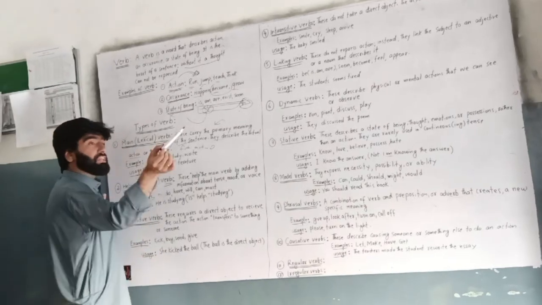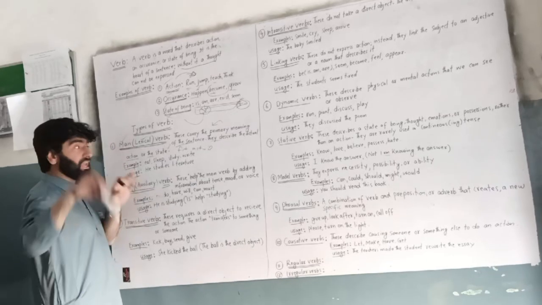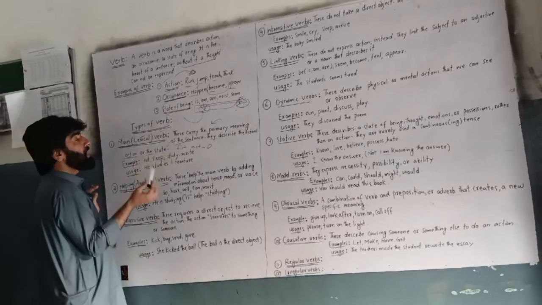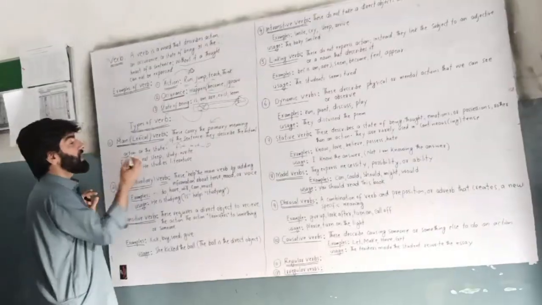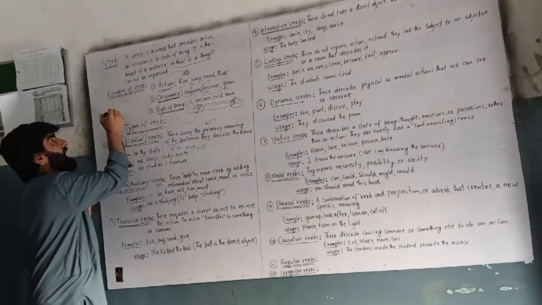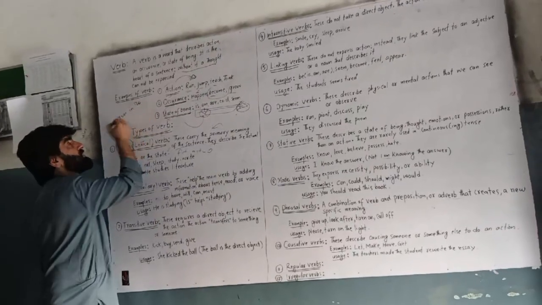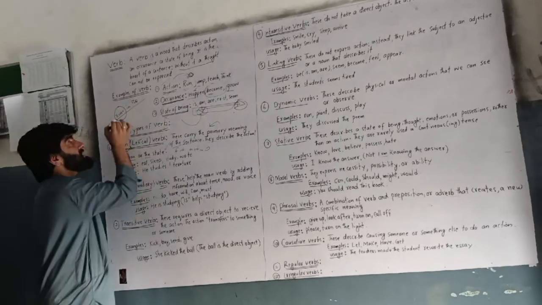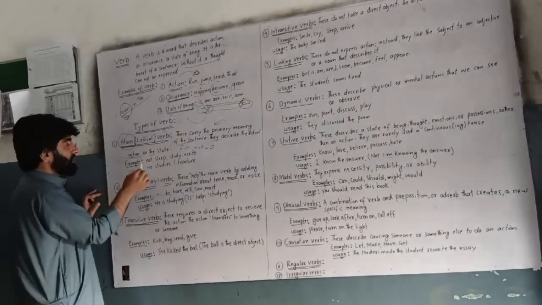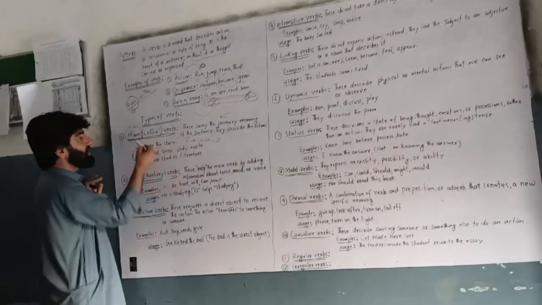For example, he is running from this position to that position. This running is actual. This is an actual action. So the main verb mainly focuses on the actual action or the actual state. That is called the main verb. For example, I run in the morning. In this sentence there is a verb, run. This run is a main verb or lexical verb. For example, eat, sleep, study, write. These are examples of lexical verbs.